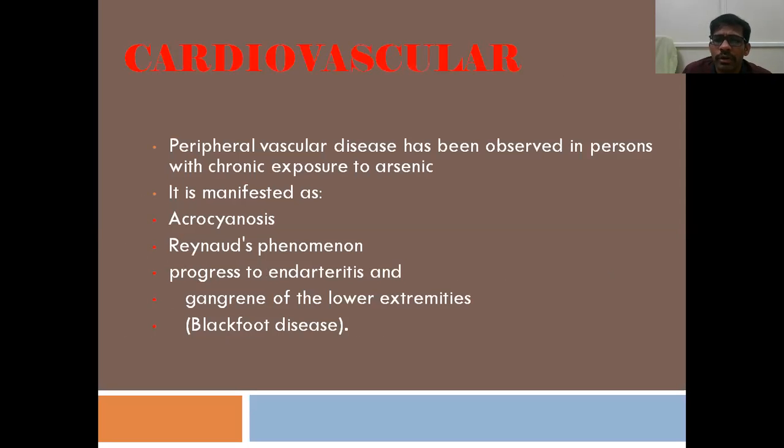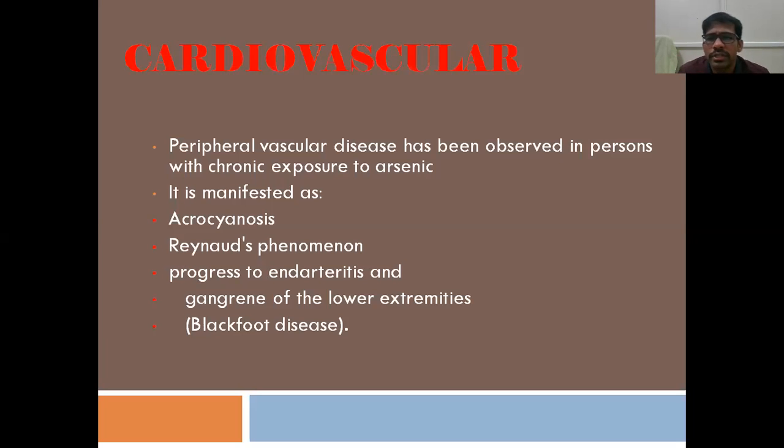It has been observed in persons with chronic exposure to arsenic, and the important signs of cardiovascular involvement include acrocyanosis. As the name suggests, acro means the limbs, so there will be cyanosis in the limbs, most commonly on the fingers and toes.